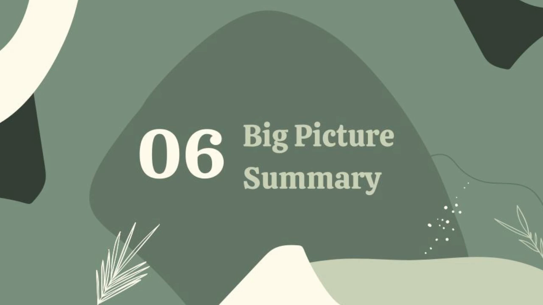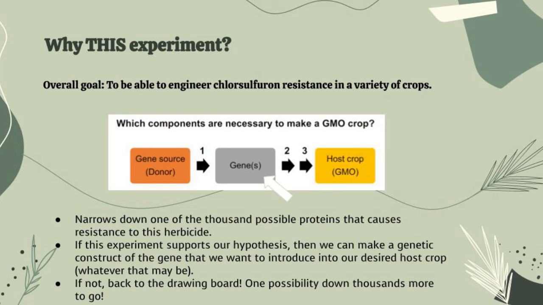So now I want to wrap up our presentation by talking about why our experiment is important. To answer the question of why this experiment, we have to look at our overall goal. This goal is to engineer resistance to the chlorsulfuron herbicide in multiple plants. To be able to do this, we have to first find a donor that exhibits this resistance, which we have done with the Arabidopsis. Next, we have to create a genetic construct of the gene that encodes for this resistance. This is the step we are currently on.